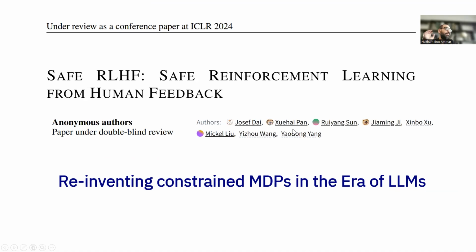In any case, I think this is an amazing and a fantastic paper. I think it got a spotlight talk in ICLR, if I'm not mistaken. And I really think it's worth reading, looking into. And I'm very, very excited that finally we are starting to think a bit more principled about the problem of safety and human alignment when it comes to large language models. Because these constraint MDPs offer us a very nice principled manner to get a feasible policy where we have a reward and subject to certain constraints.